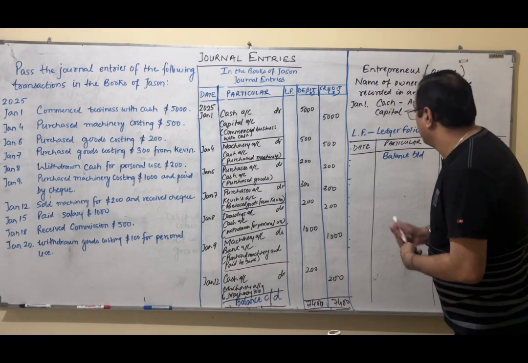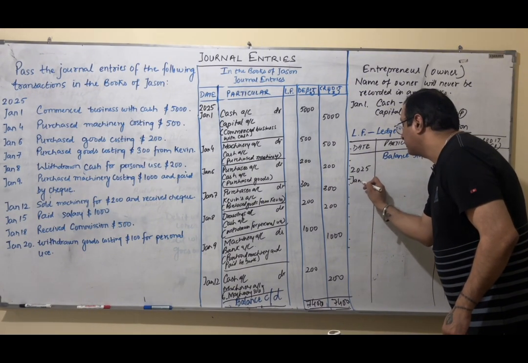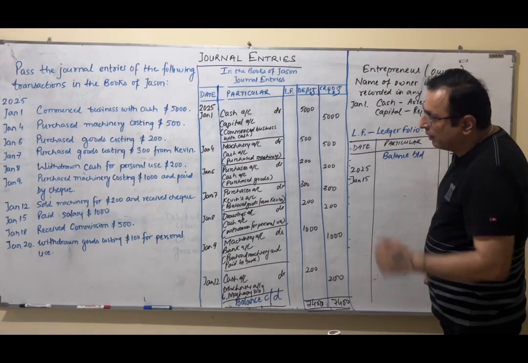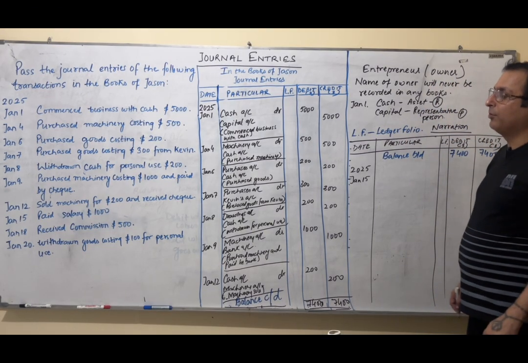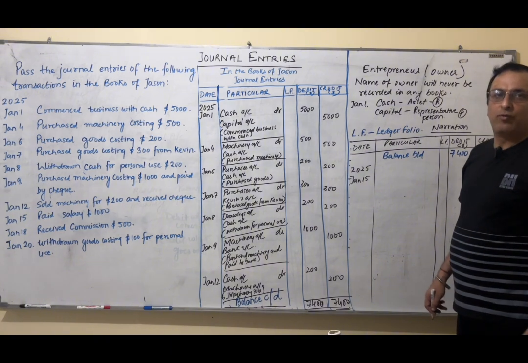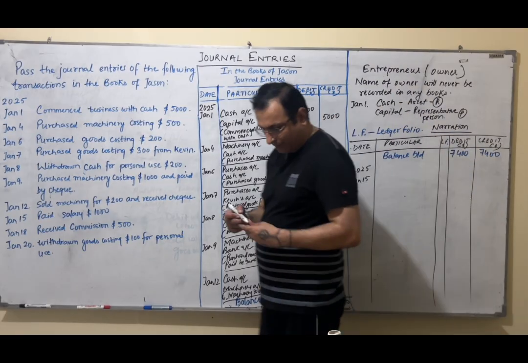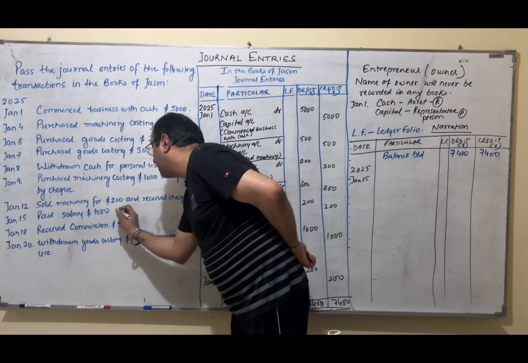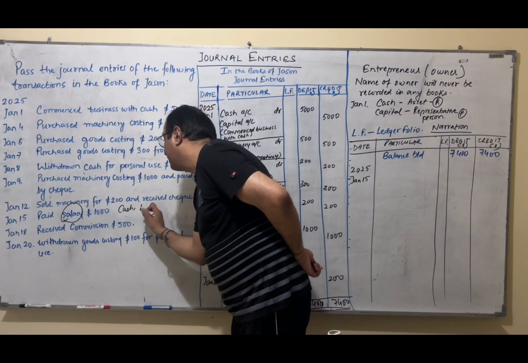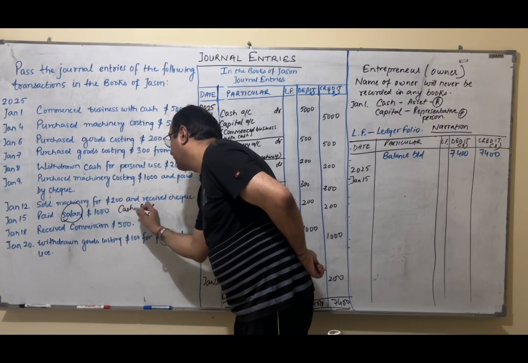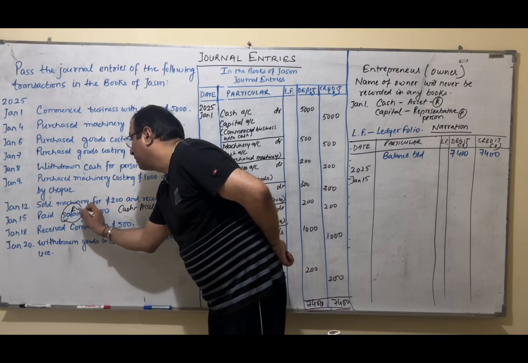It's Jan 15, new page. Again I will write the year words. Jan 15, right? The transaction says paid salary. You can see the aspects. You can identify the aspects. When I'm paying something and they're not saying how, that means we are paying cash, right? So the two aspects are: I paid salary, and the two aspects are what? One is salary, other is cash. Cash is the asset, right? Asset is the real account, and salary is an expense. When I'm paying something, it's an expense.